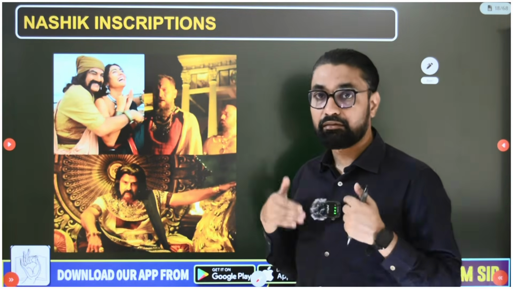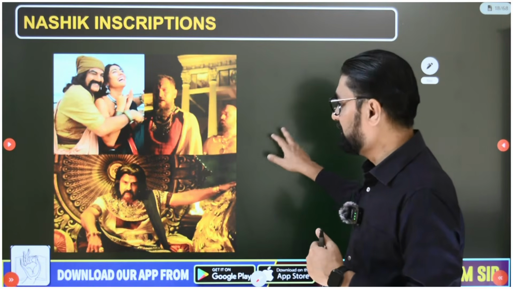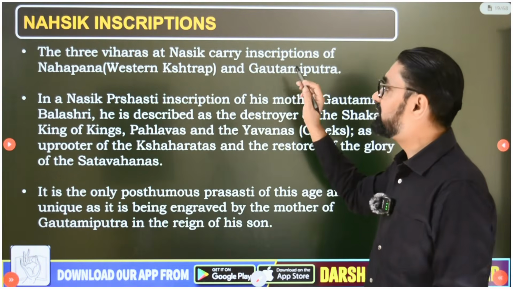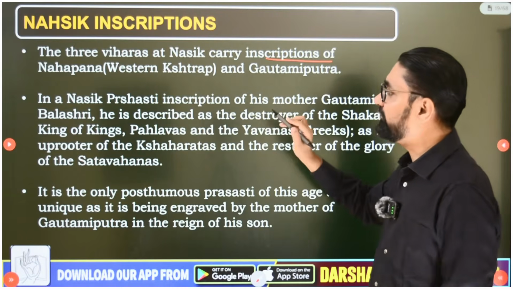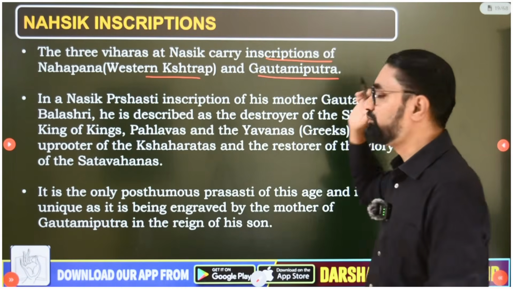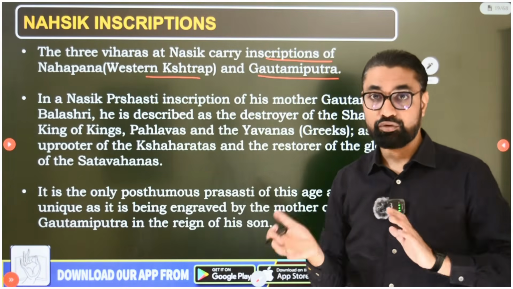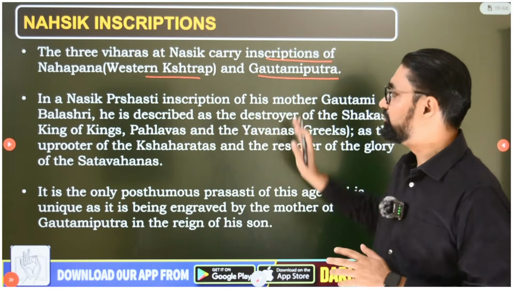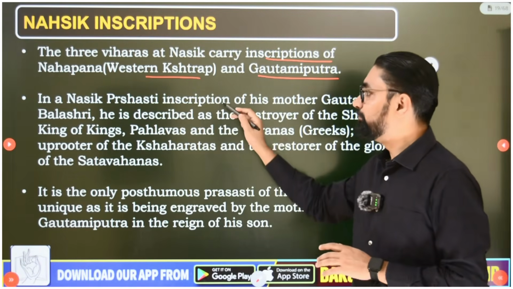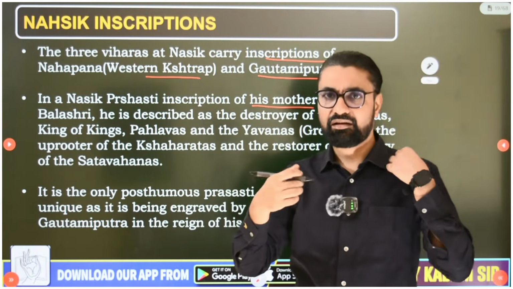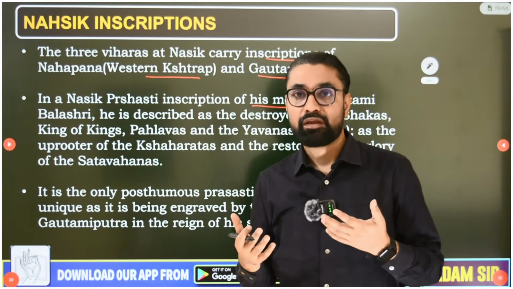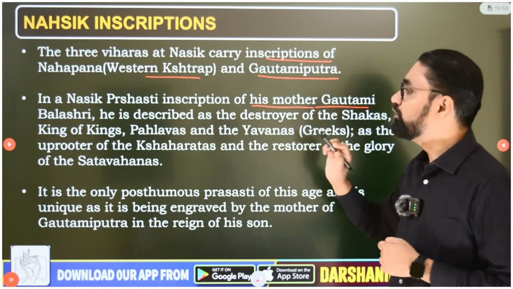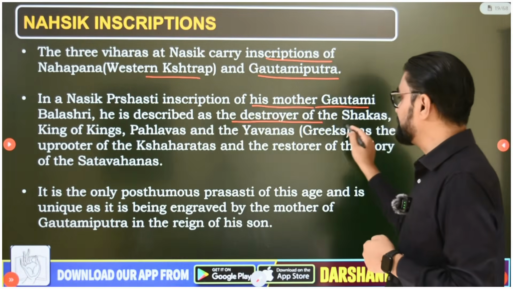All the information about the battle and about Gautamiputra Satkarni we get from the Nashik inscriptions. So these are important inscriptions. Guys, three viharas at Nashik carry inscriptions of Nahapana, the Western Kshatriya, and Gautamiputra Satkarni. In Nashik you find both Nahapana's and Gautamiputra Satkarni's inscriptions. We will be focusing on Gautamiputra Satkarni's inscription. The Nashik Prashasti inscription, where Prashasti means praising someone, which is why they are called Prashasti inscriptions, is of his mother Gautami Balashri, and he is described as the destroyer of the Shakas.